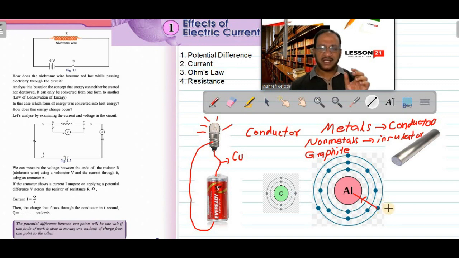So what is that centripetal force? Which force is providing that centripetal force? Which force provides the centripetal force required for the electron to revolve in a circular path? That force is the electrostatic force of attraction, the force between the positive charged nucleus and the negative charged electron.